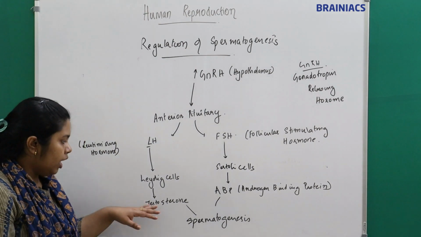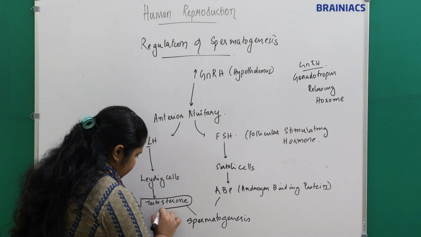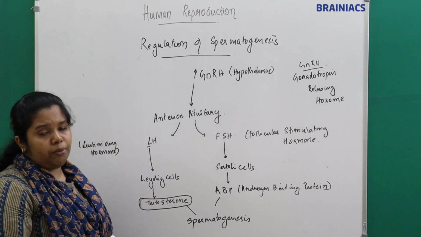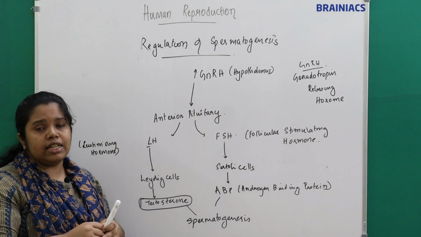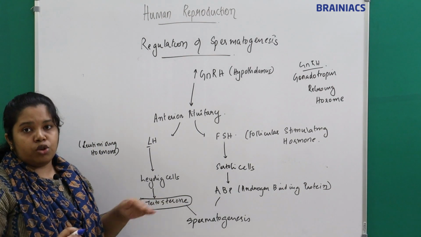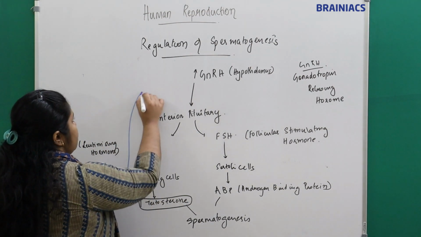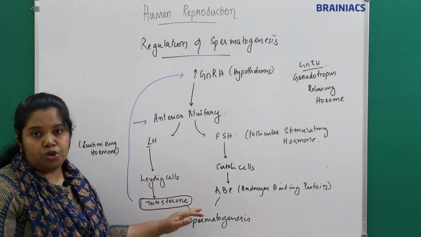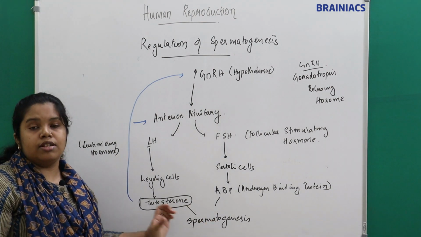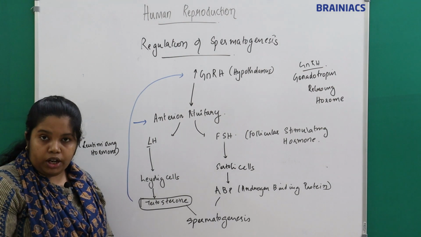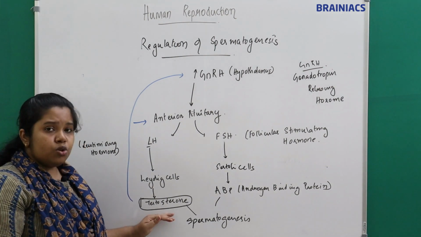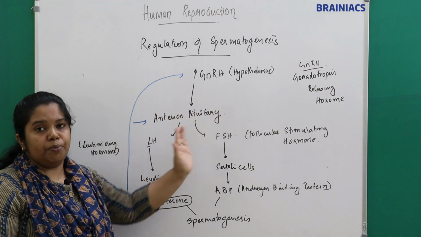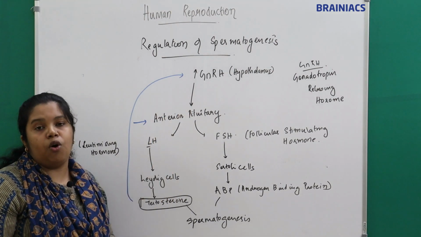When the amount of testosterone becomes sufficient, a negative feedback, a negative signal to stop testosterone production, will be sent to the pituitary as well as the hypothalamus, to stop the production of their respective hormones.